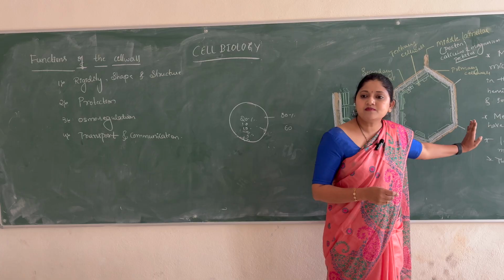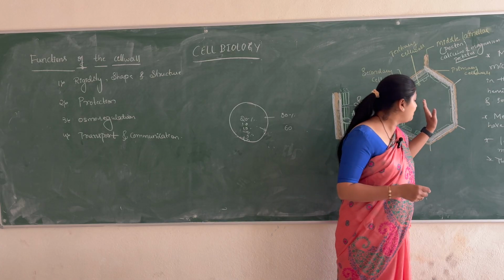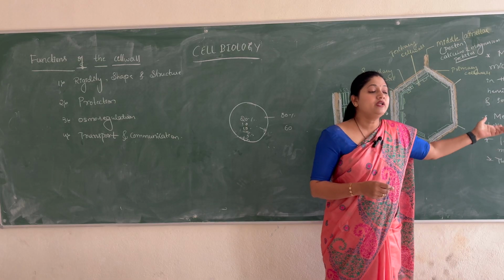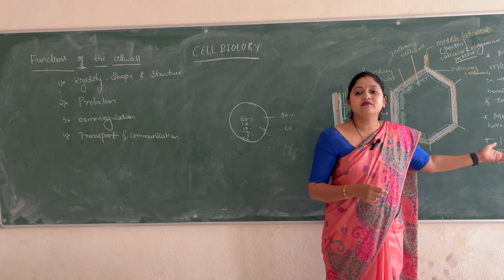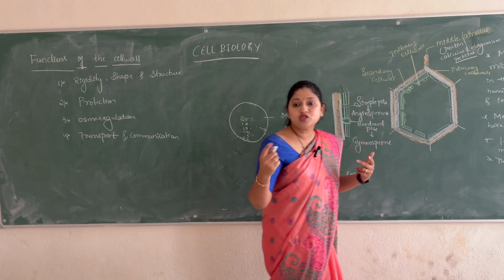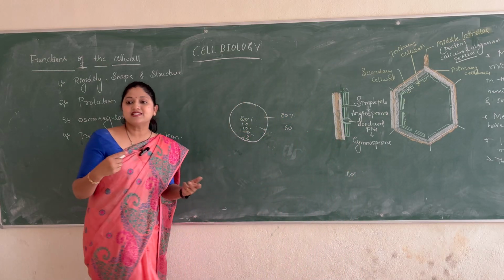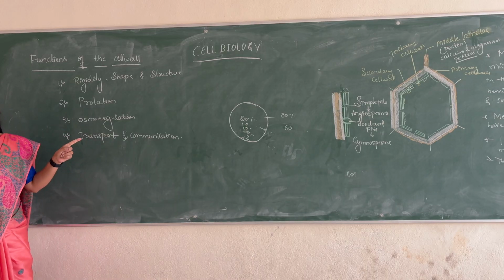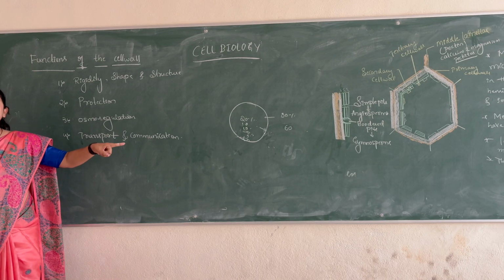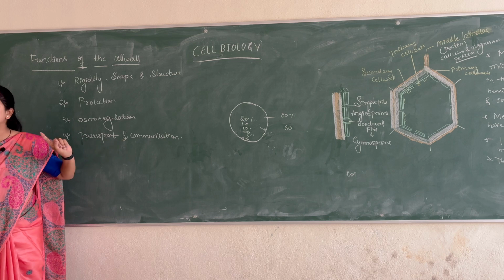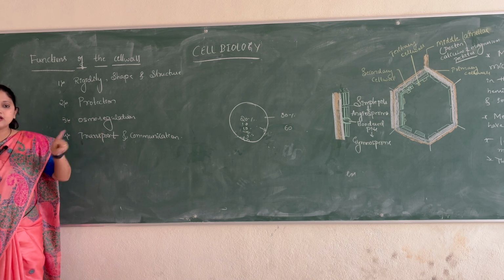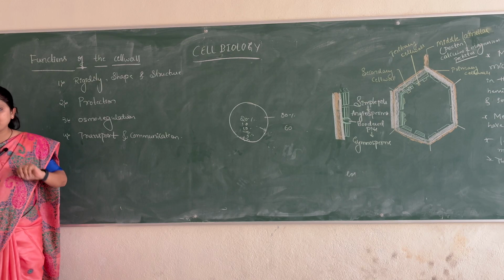When the cell wall becomes rigid, definitely the plasmodesmata connections cannot go through the rigid cell wall. So there would not be any kind of exchange or communication or transport between the adjacent cells, right? So transport and communication, because of the presence of the pits which are present in the cell wall, it is facilitating the transport and communication between the adjacent plant cells.